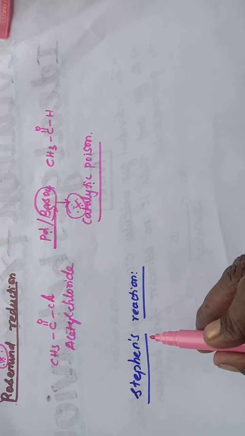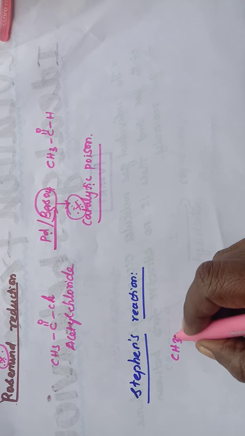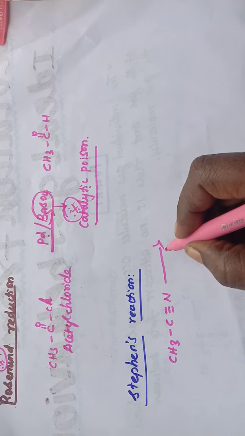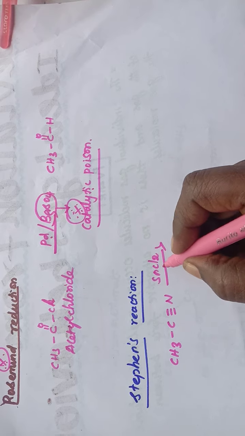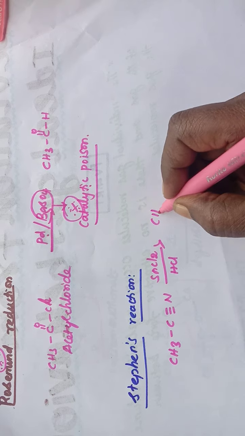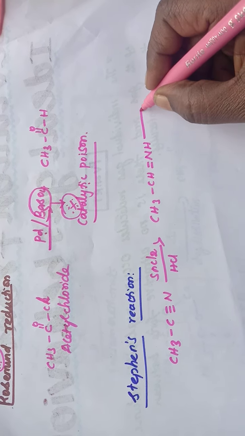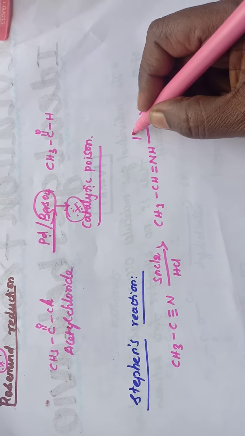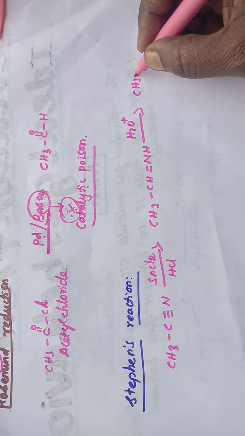Next one is Stephen's reaction. Here alkyl cyanide, CH3 C triple bond N. This is an alkyl cyanide. When it is reduced using stannous chloride in presence of HCl, an imine is formed, CH3 CH double bond NH. This imine further on hydrolysis gives the corresponding aldehyde, CH3 CHO.